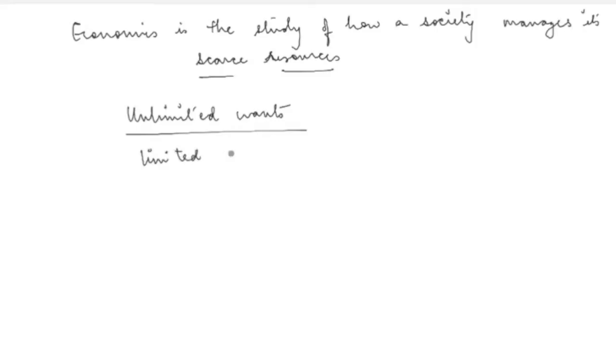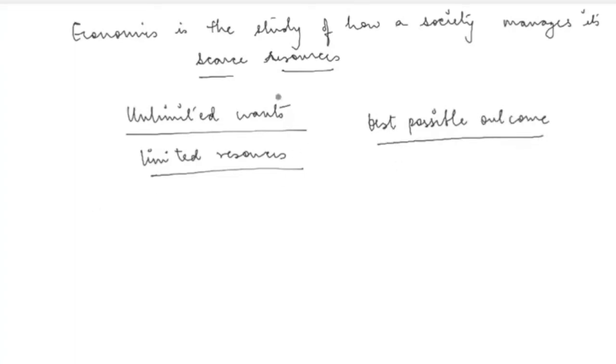So in the presence of these limited resources, जब हमारे पास scarce resources हैं या limited resources हैं, in the presence of this problem, how do we attain the best possible outcome? What is the best possible solution or best possible outcome that we can achieve in the presence of limited resources such that our wants are satisfied? That is exactly what economics teaches you. Economics will tell you how a society manages its scarce resources.